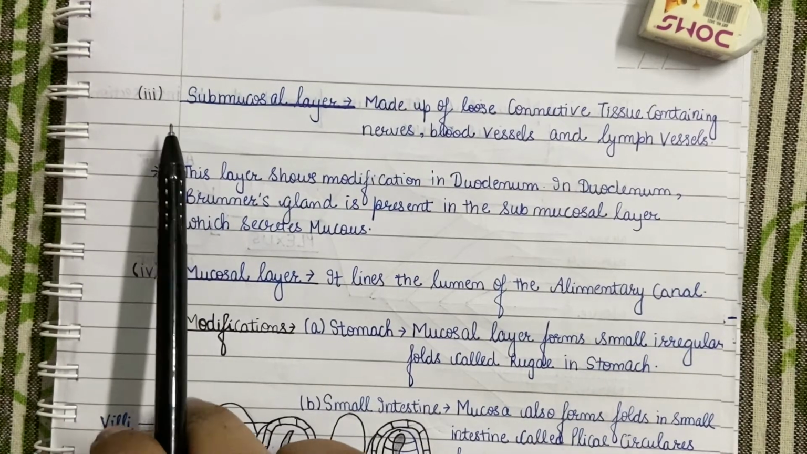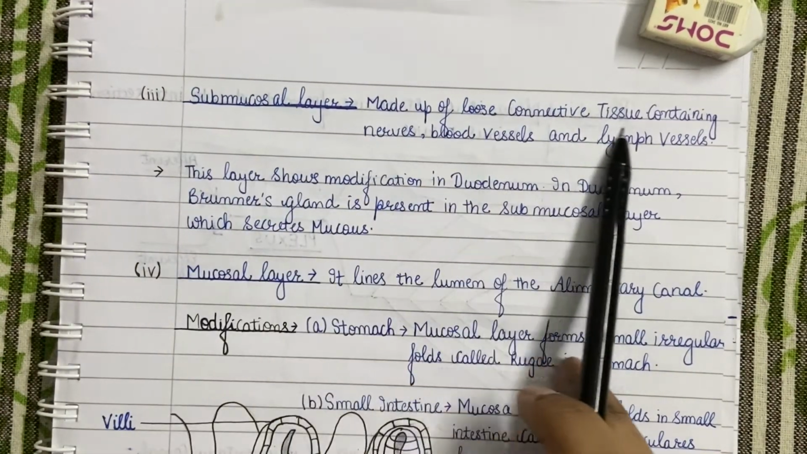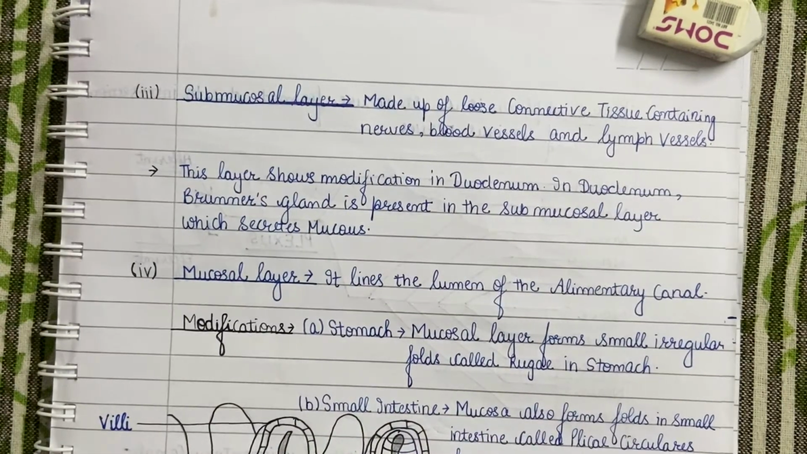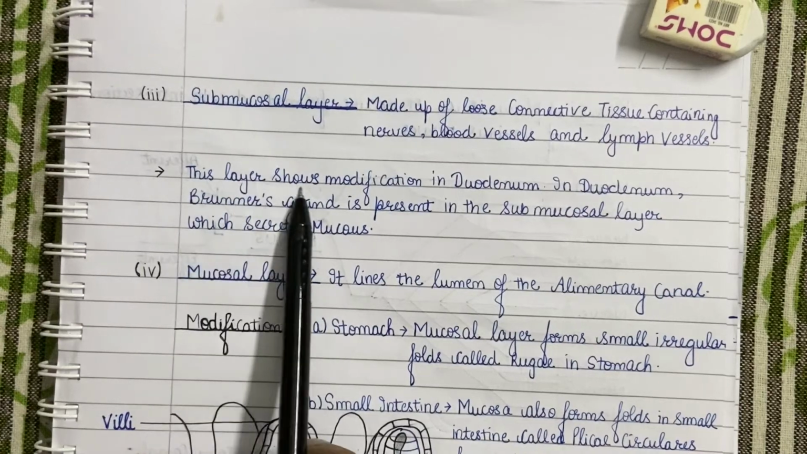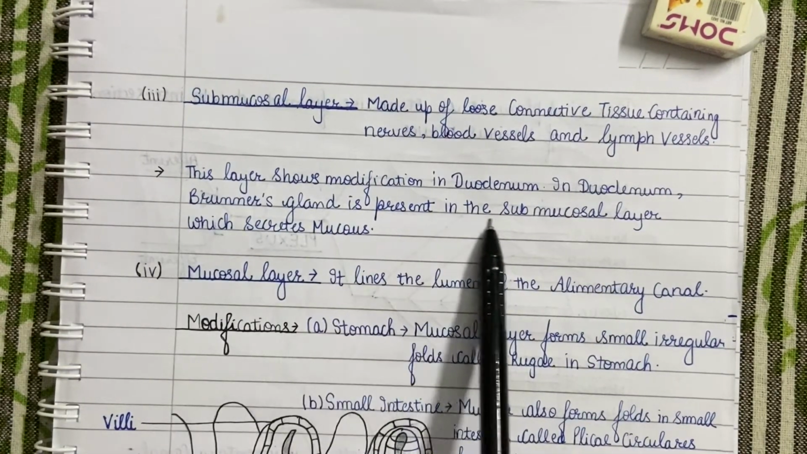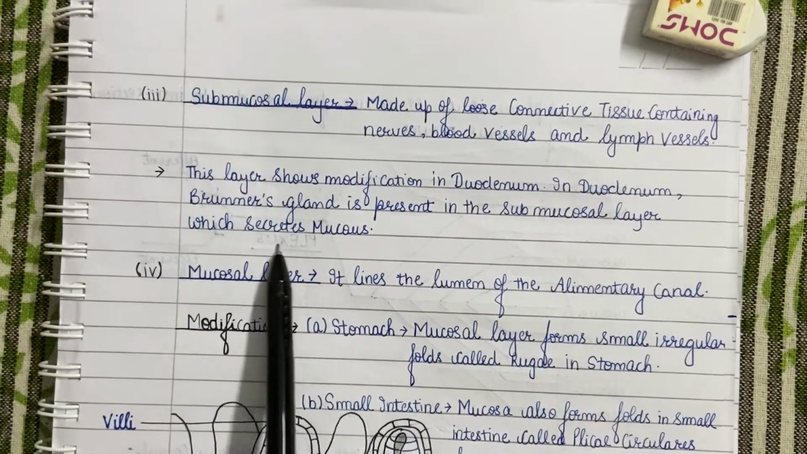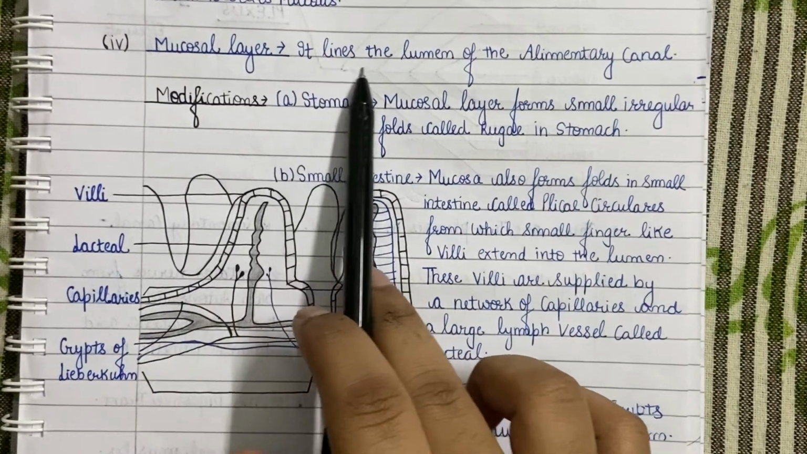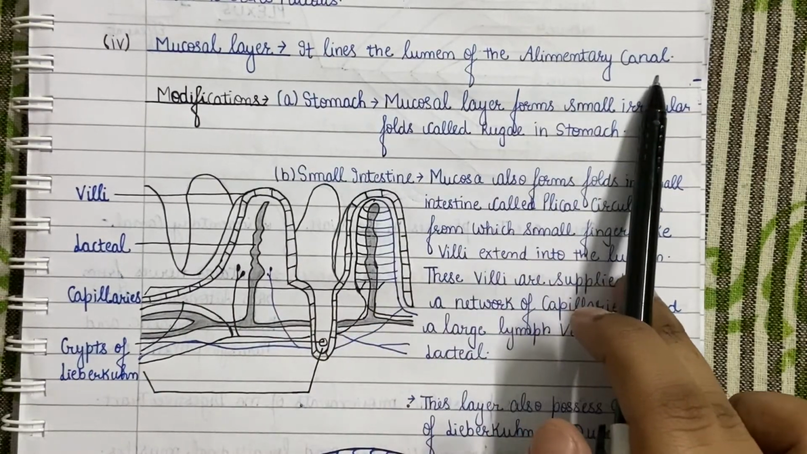Submucosa layer is the third layer from outside and it is made up of loose connective tissue containing nerves, blood vessels and lymph vessels. Submucosa shows modification in the duodenal part of the small intestine. In duodenum, Brunner's gland is present in the submucosal layer which secretes mucus. And the last and the innermost layer of our digestive tract is mucosa. The mucosa layer lines the lumen of the alimentary canal.